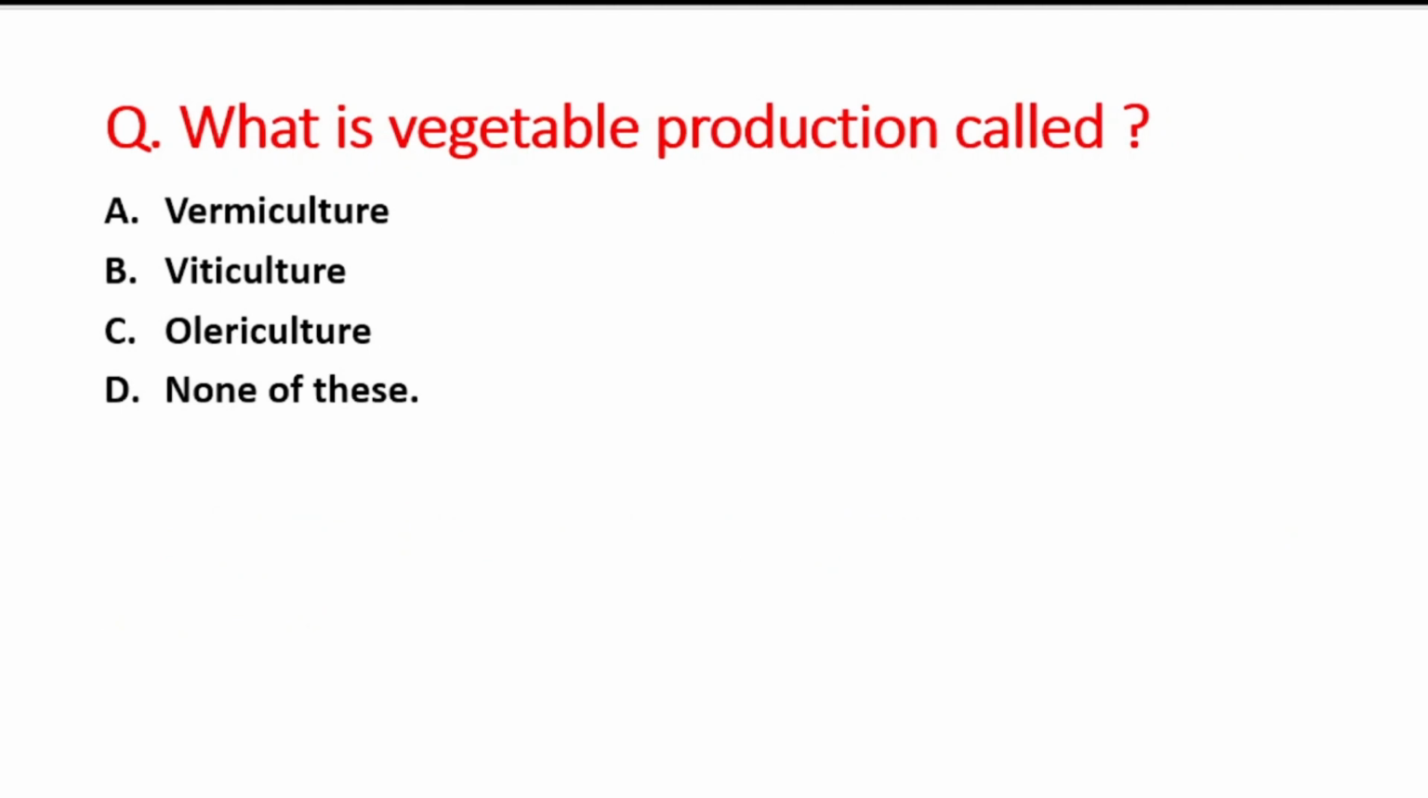Next question is what is vegetable production called? A option is vermiculture, B is viticulture, C option is olericulture, and D option is none of these. So right answer is option C, that is vegetable production को कहा जाता है olericulture.